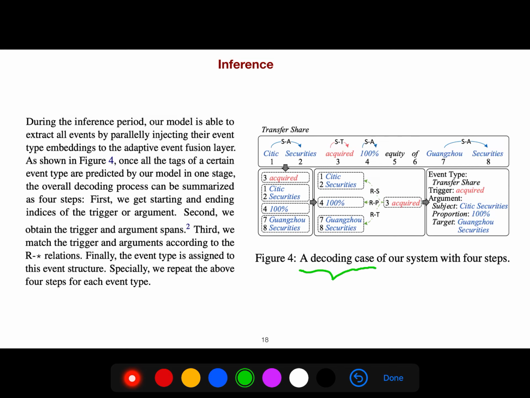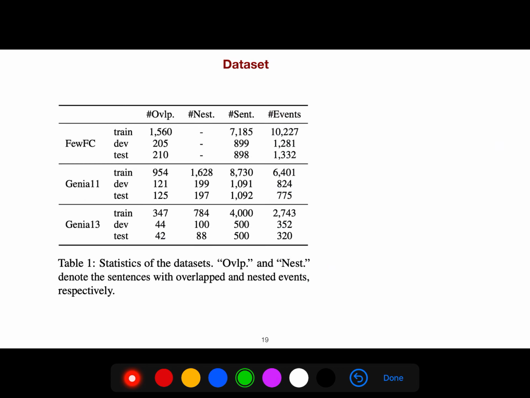Third, we match the trigger and argument according to this relation star relations. And the fourth step is that the event type is assigned to the event structure. So we repeat these 4 steps for each event type.